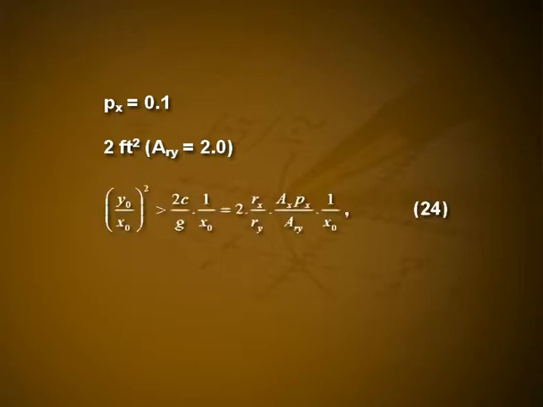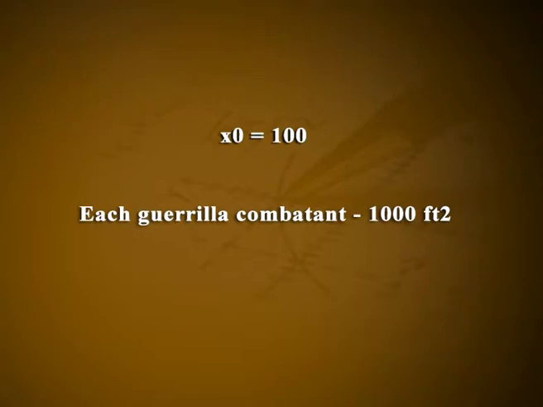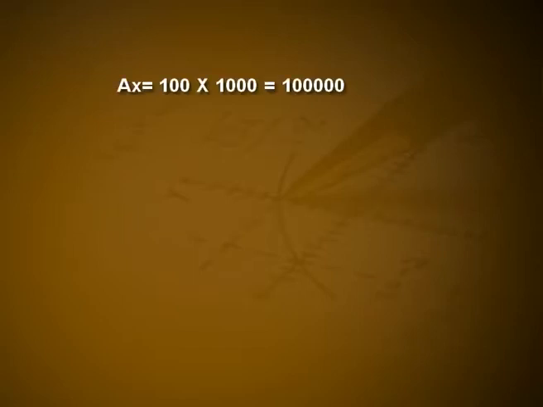Thus, equation 24 reduces to (y0/x0)² is greater than 0.1 ax/x0. Now, guerrilla forces usually operate in relatively small units. So, let us set x0 = 100 and assign 1000 feet square to each guerrilla combatant, thereby setting ax = 100 × 1000, which is equal to 1 lakh.